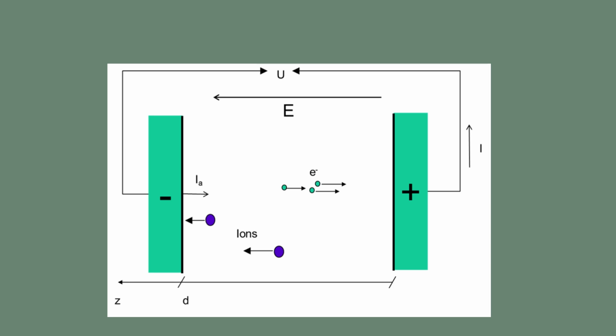We have a gaseous medium, contained between two planar electrodes separated by a distance d, with an applied voltage V. Under normal conditions, the gas is an excellent insulator. However, a minimal population of free electrons is always present due to natural background radiation or field emission. When an electric field E is applied, these initial electrons are accelerated towards the anode.